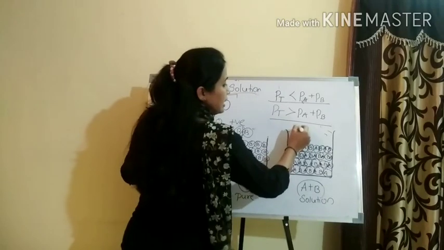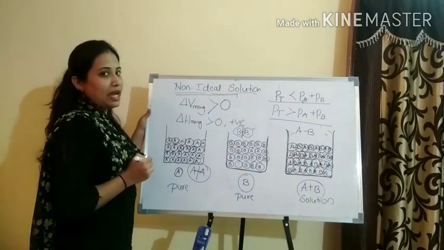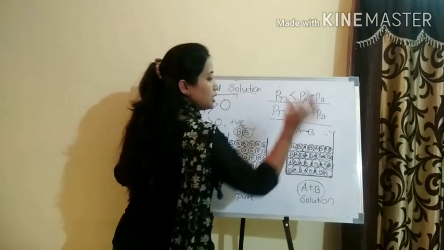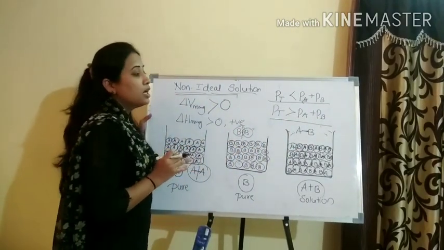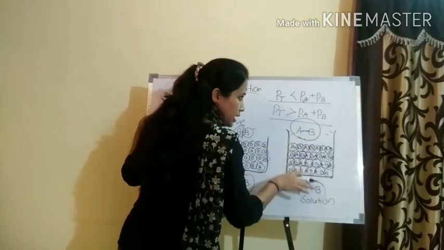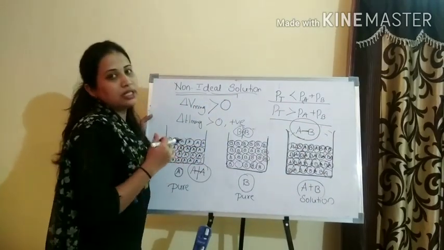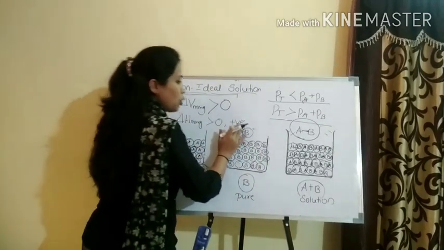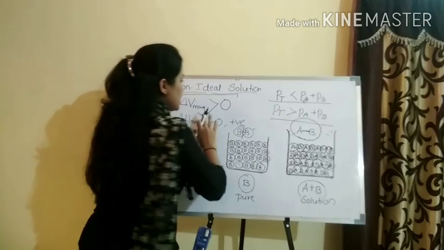But when the interaction between A and B is less, energy is absorbed to make a new bond, because there occurs very little interaction. So upon mixing, if the interaction of A and B is very less, enthalpy is absorbed to carry out the process. That is why delta H upon mixing is positive, that is, heat is absorbed. So these are the conditions.